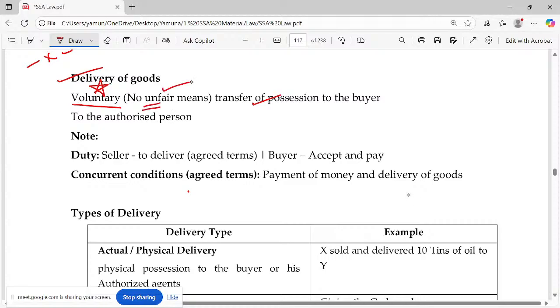No unfair means, which means what? Not by fraud, not without free consent at all. Delivery is either to the buyer or to the authorized person. So it's a duty for the seller to deliver on agreed terms to the buyer, and the buyer has to accept and pay for it.